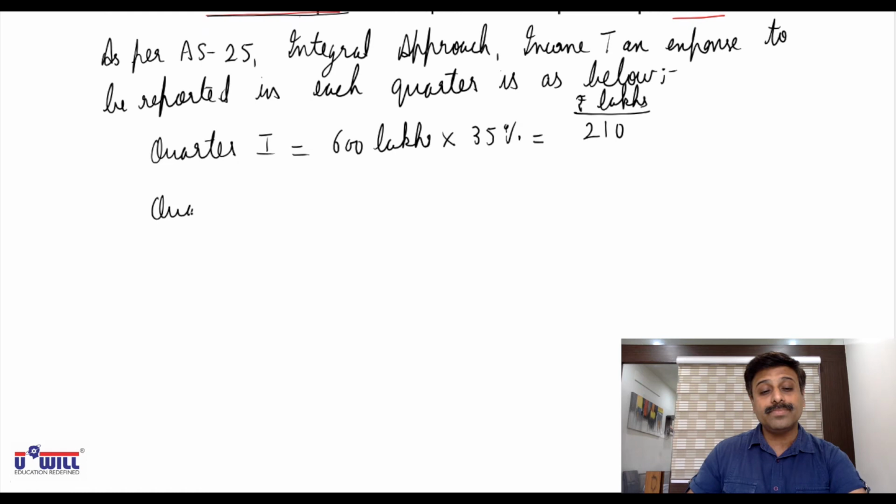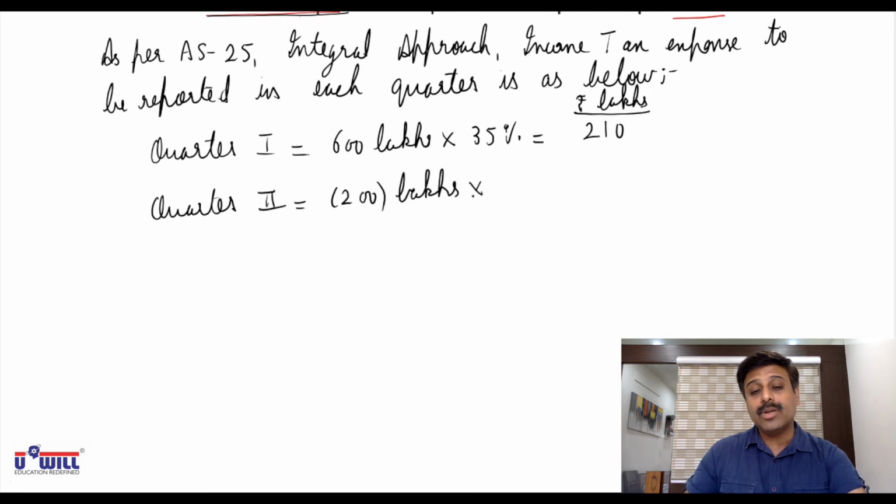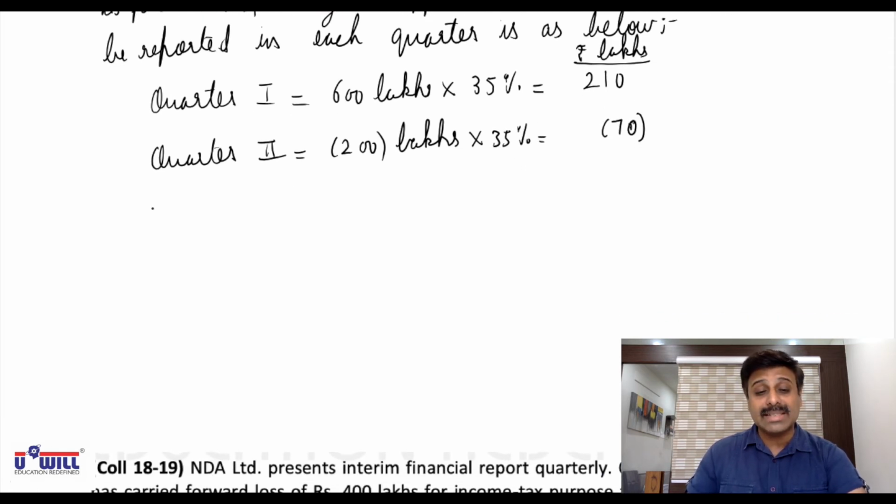Quarter 2, now in the next 3 quarters there will be loss of 200 lakhs, so negative means you write it in bracket, into 35%, that is 70 lakhs will be reversed. 70 lakhs of income tax expense will be reversed in quarter 2.